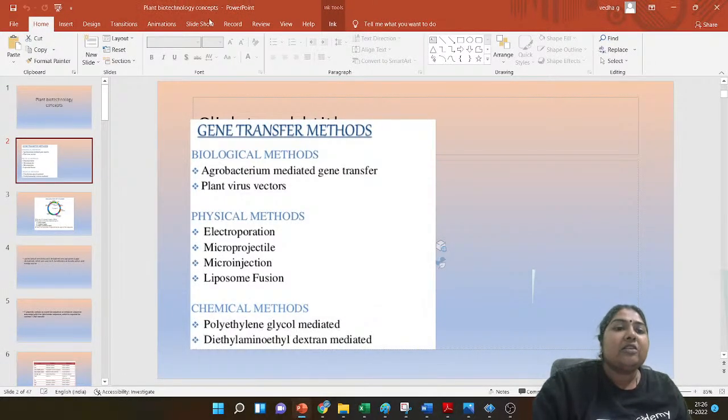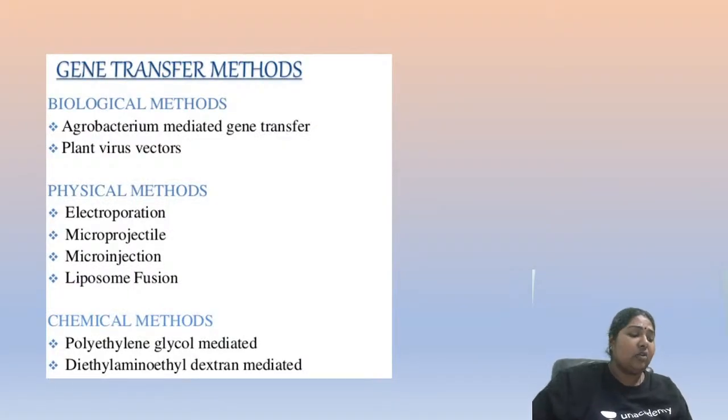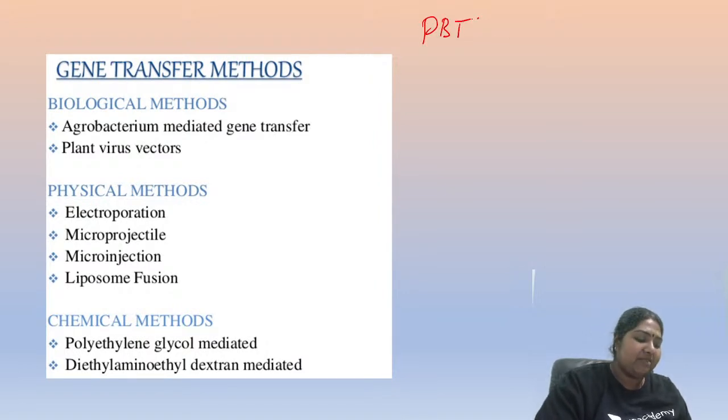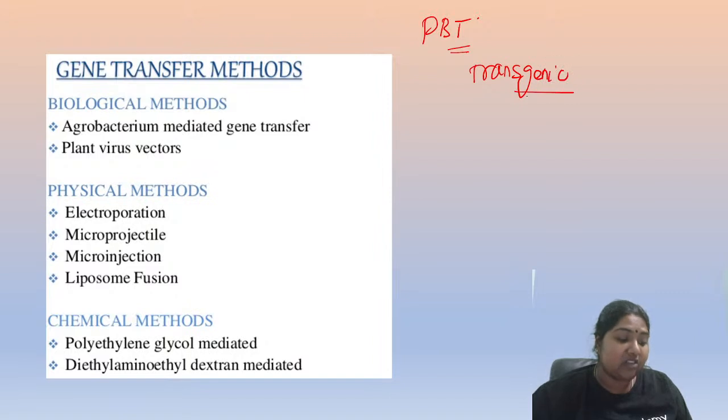Okay, so now let us have a quick look at plant biotechnology aspects. Shall we make a move towards the next one? I hope that you are all ready. Fantastic. Under plant biotechnology, we have a number of important methods. We can generate so many transgenics. So very quickly we will recap these points.